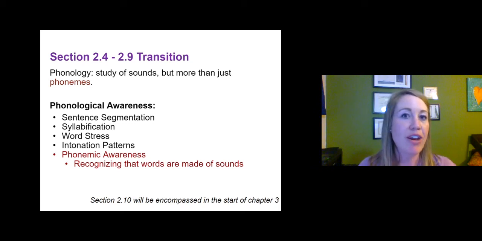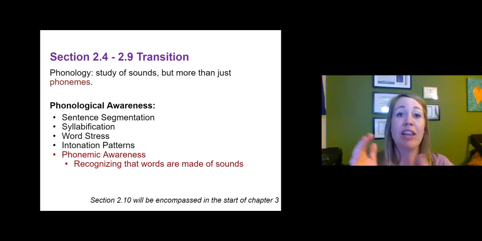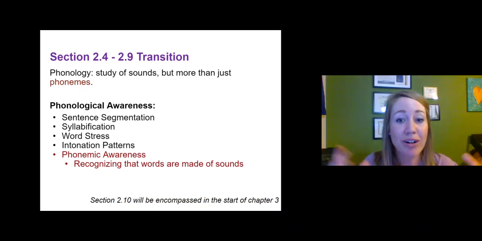When we talked about phonology, we've been spending all this time on phonemes, right? Those 44 sounds in the English language, and we looked at Spanish a little bit. Phonology is the study of sounds in a language. But when we're studying phonology, we're studying more than just phonemes. There are lots of different ways to look at sound. There's sentence segmentation, which is helping a child understand that a sentence is made up of lots of words.